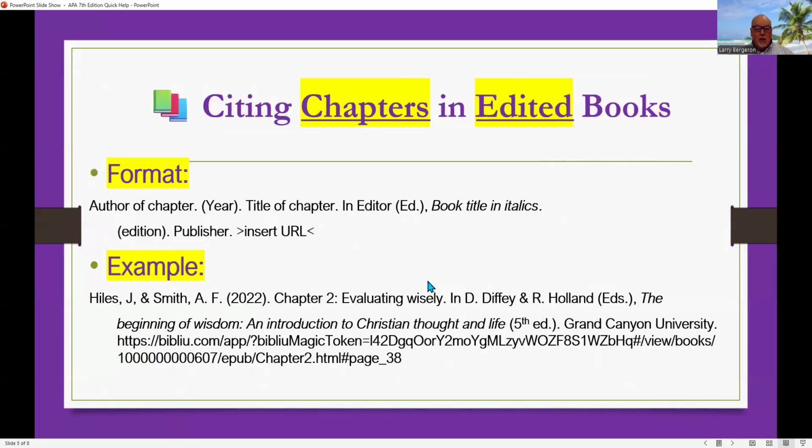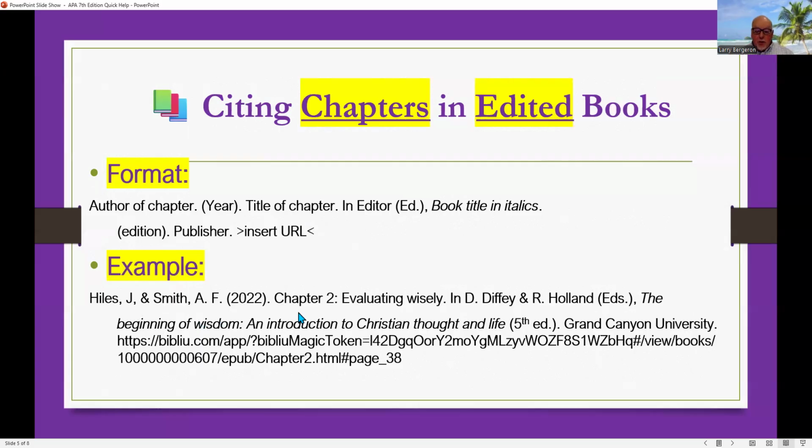All right, now let's take a look at when you're citing chapters in edited books. Again, the format is the author of the chapter, the year of the publication, which would be the year of the book, which is 2022. The title of the chapter, and then you put the editors, eds., and book title in italics, the edition, publisher, and here's an example of what it looks like.